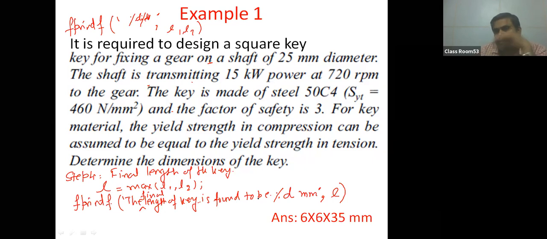तो fprintf की सिंटेक्स है, फर्स्ट इन्वर्टेड कॉमा, यू कैन राइट एनीथिंग that will be printed as it is. In place of %d, the value of the variable listed in the second after comma will be used here. So in the output will be the final length of the key is found to be this much mm. So आपका आंसर क्या आ जाएगा?